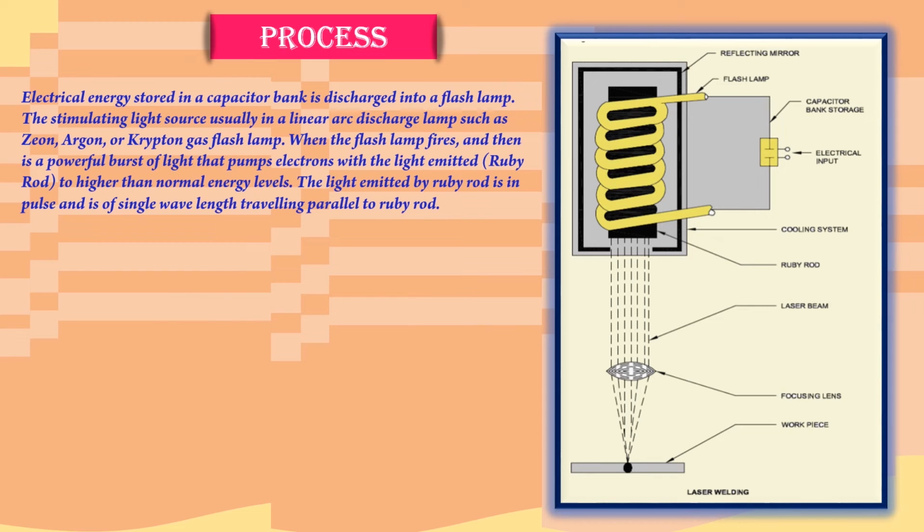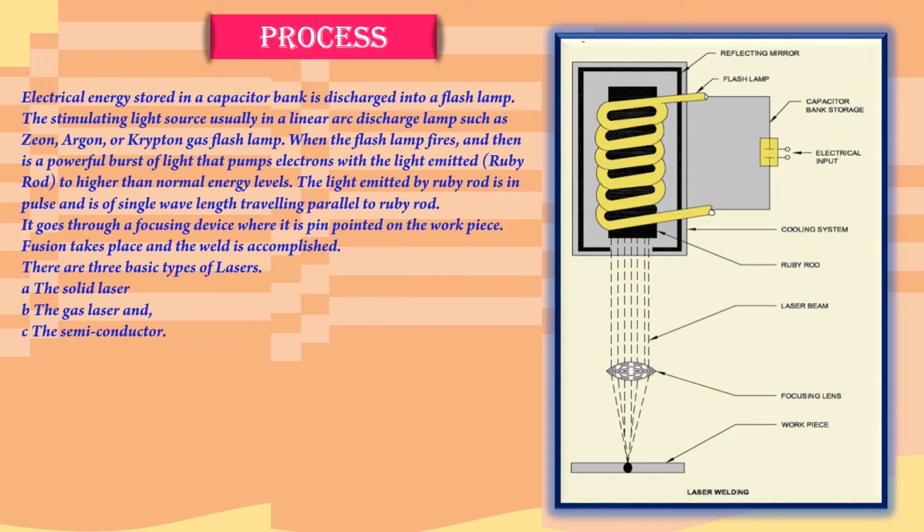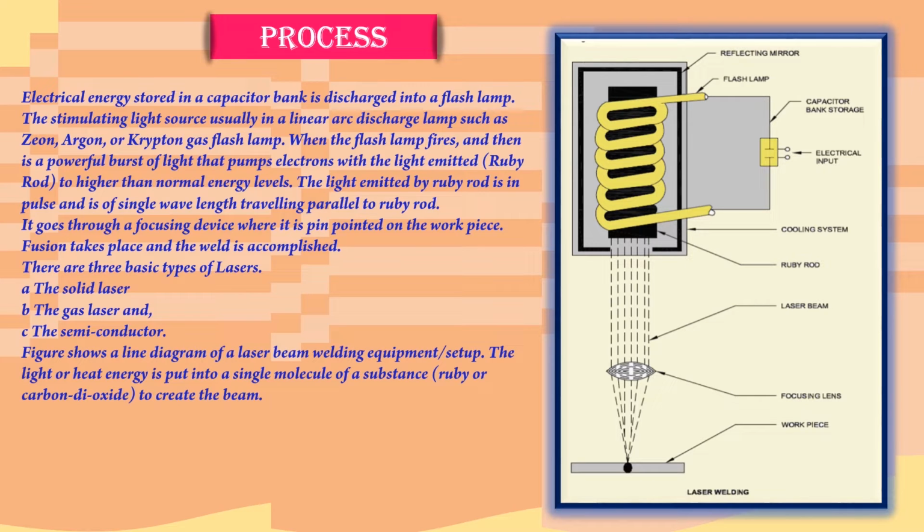Process. Electrical energy stored in a capacitor bank is discharged into a flash lamp. The stimulating light source is usually a linear arc discharge lamp such as a xenon, argon or krypton gas flash lamp. When the flash lamp fires, there is a powerful burst of light that pumps electrons in the ruby rod to higher than normal energy levels.